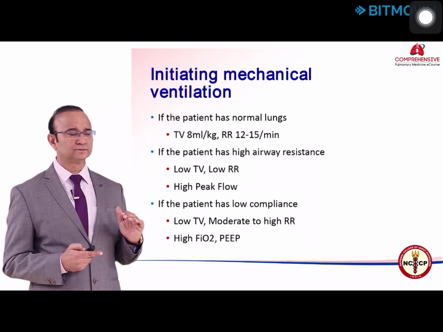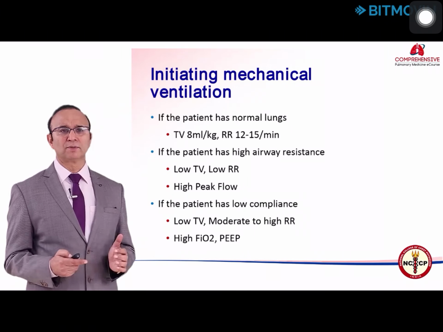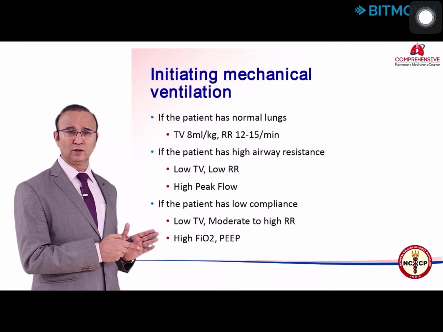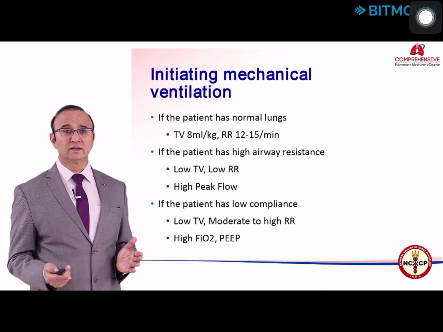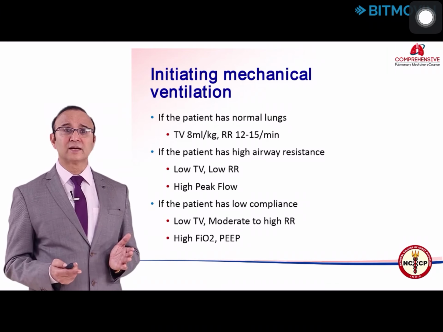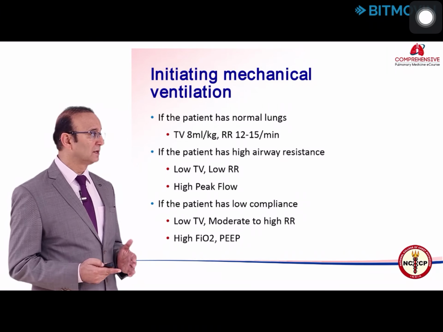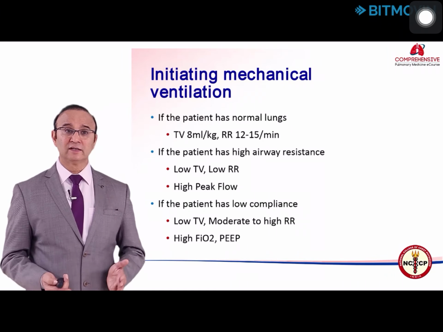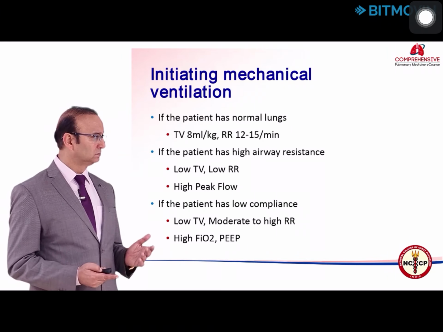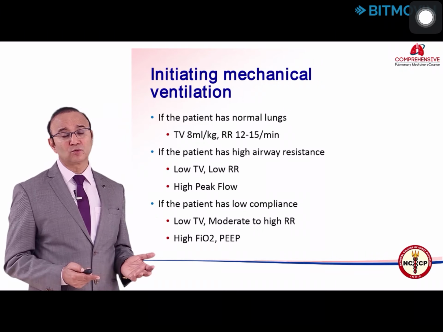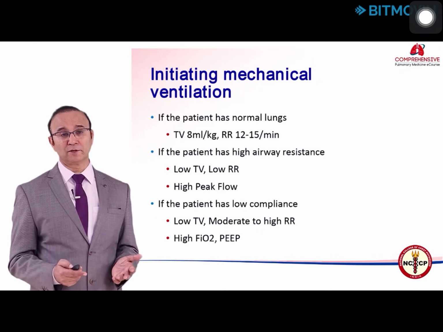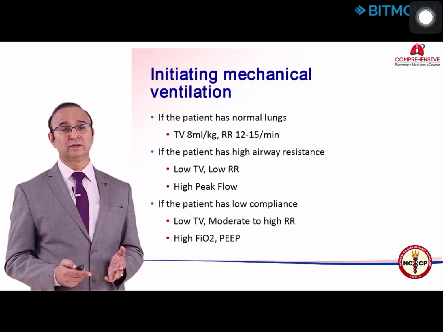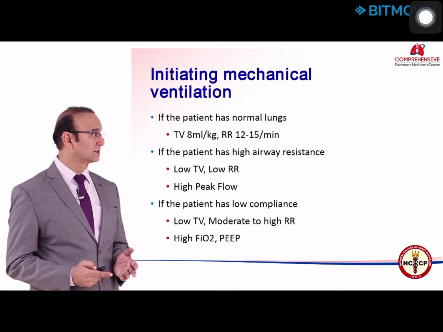So, in a patient with a high airway resistance, use low tidal volume, low rate and a high flow rate. If the patient has a low compliance, like a patient of ARDS, you use the low tidal volume, which is now universally accepted, 6 ml per kg of ideal body weight. But in this, you can give a higher rate. You can go up to 35 respiratory rate per minute. You can give FiO2 and PEEP depending on the requirement of the patient. But try that you do not give the oxygenation beyond 0.6.